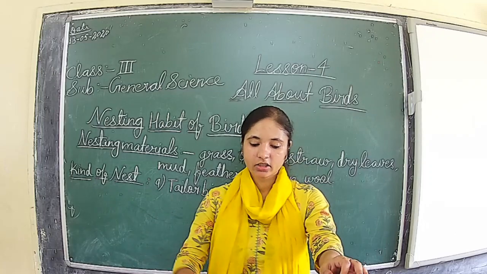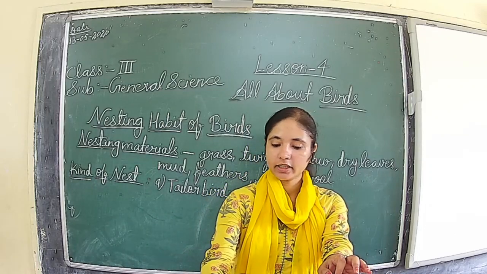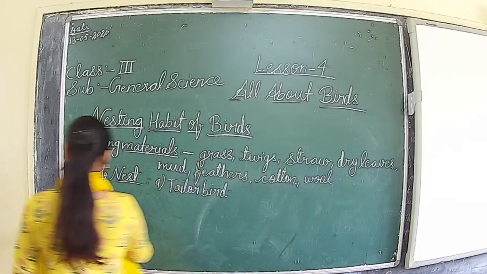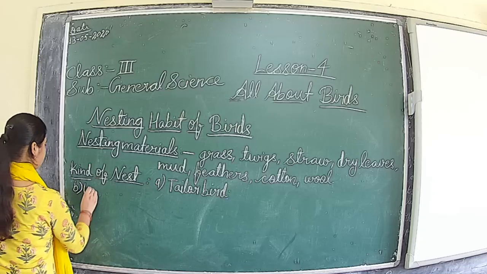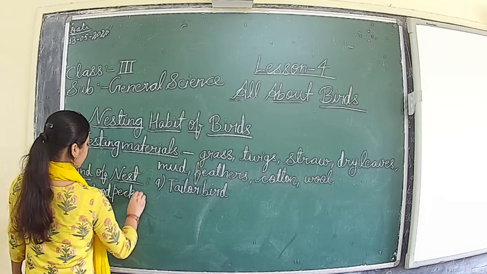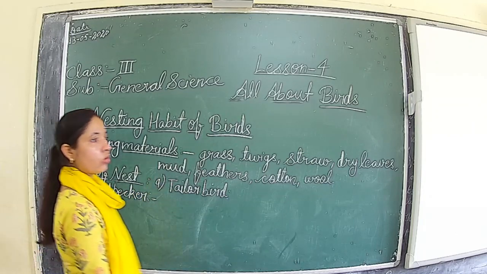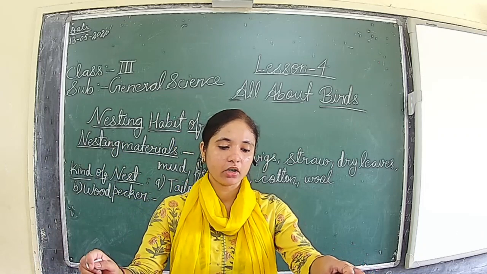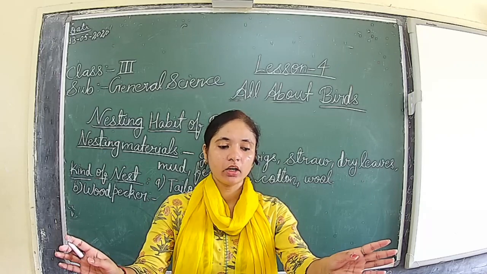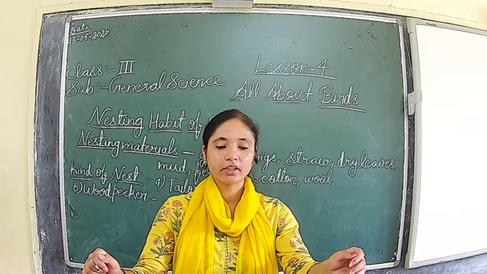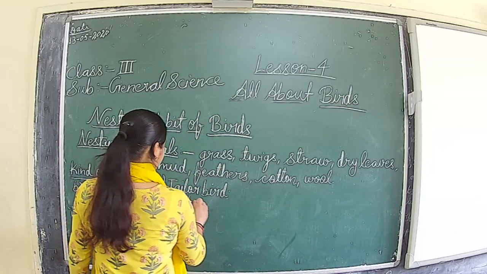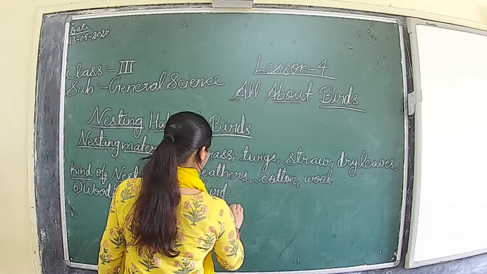Tailor bird. Next is the nest of the woodpecker. Tailor bird, then woodpecker. From the name only it is clear. Woodpeckers mostly live in the trunk of the tree only. They make holes with their beak in the tree trunk only. So the woodpecker uses its strong hard beak to drill a hole into the trunk of a tree and build its nest there. So it will make the nest in the trunk of a tree.